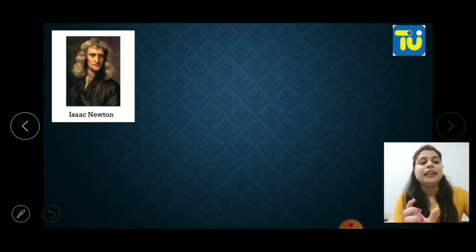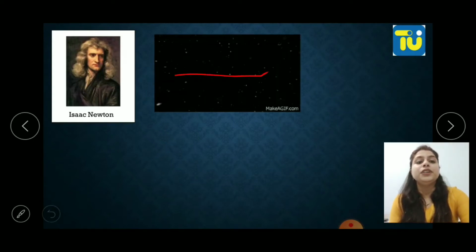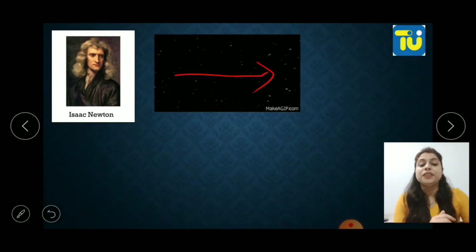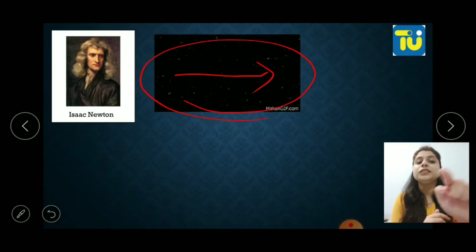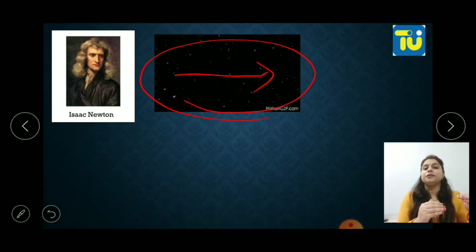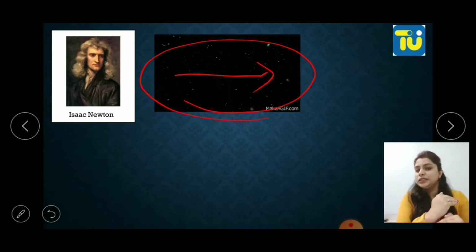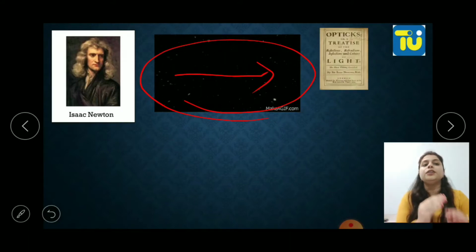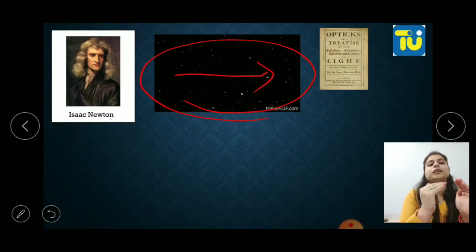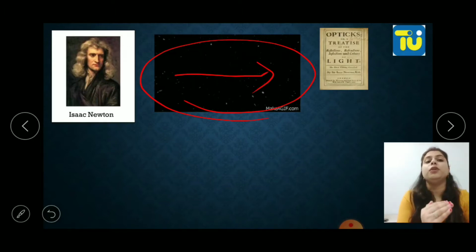He said that light has a particle nature and these particles move in a straight line, with no external forces acting upon them. No other forces can affect the path of light. It will always move in a straight line. He wrote all his theory in a book named Optics. Earlier there was no online system, so everybody wrote their theories in a book.